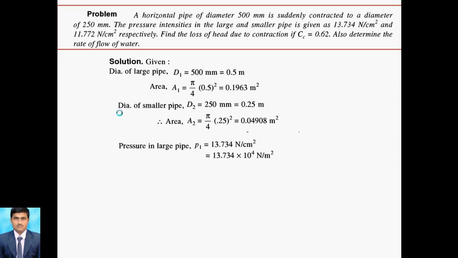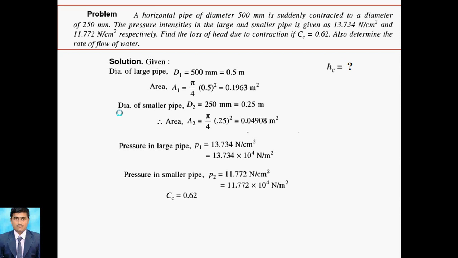P1 is equal to 13.734 Newton per centimeter square, that is converted into 10 raised to 4 Newton per meter square. And then the pressure in the smaller pipe, that is P2, is equal to 11.772 Newton per centimeter square. After putting the conversion of Newton per meter square into 10 raised to 4, Cc is also given, that is 0.62.